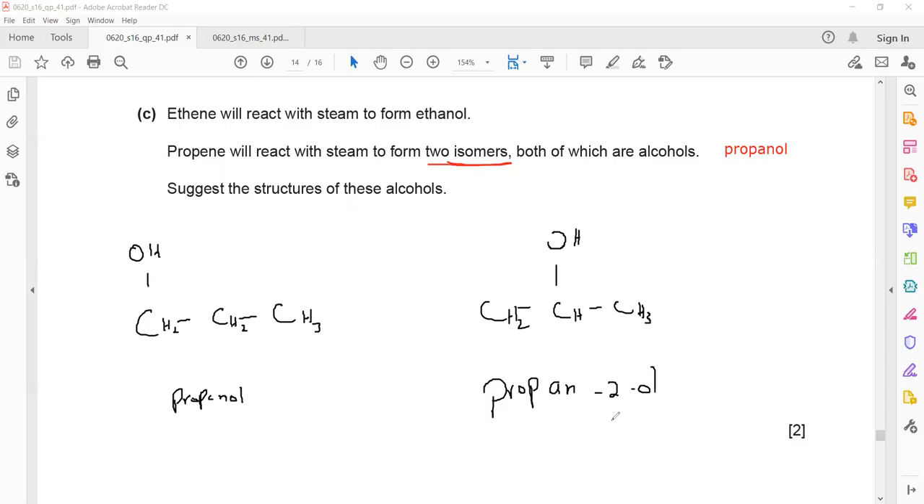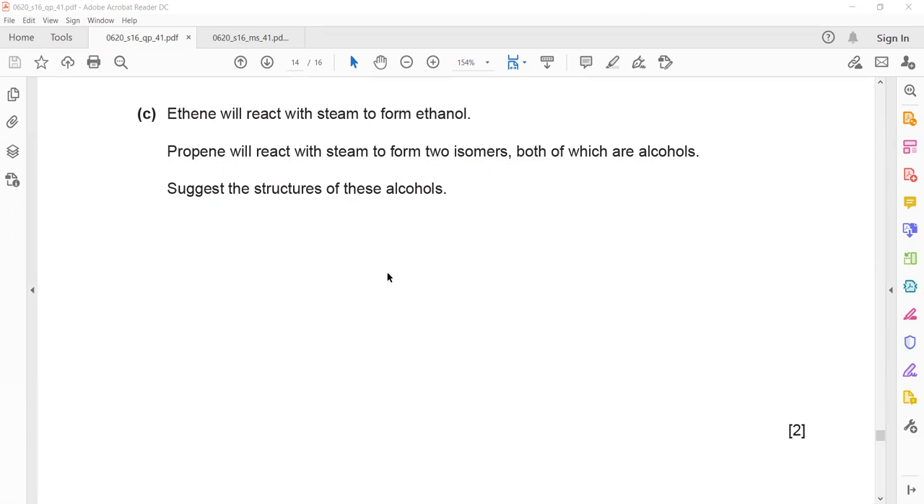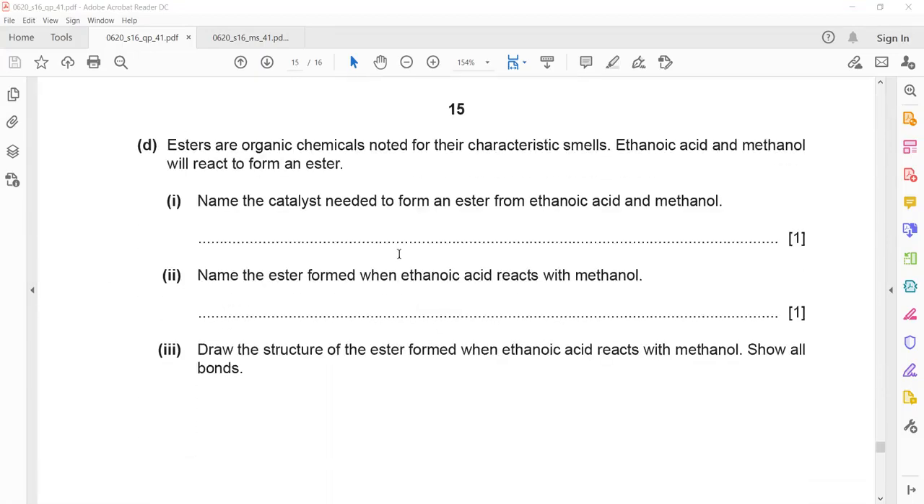Is it clear? These are the 2 isomers of propanol. You just change the position of OH. So propan-1-ol and propan-2-ol are isomers of each other. Okay.